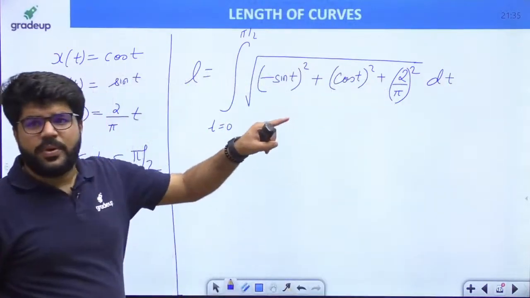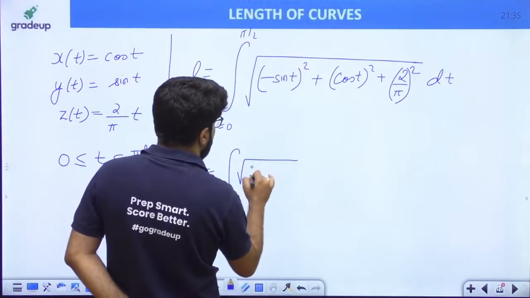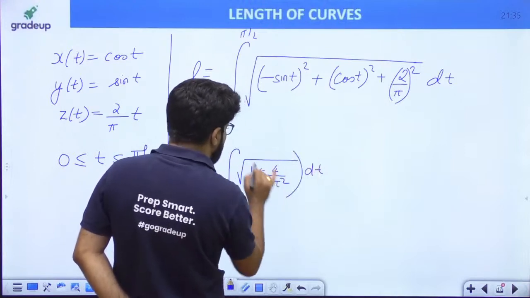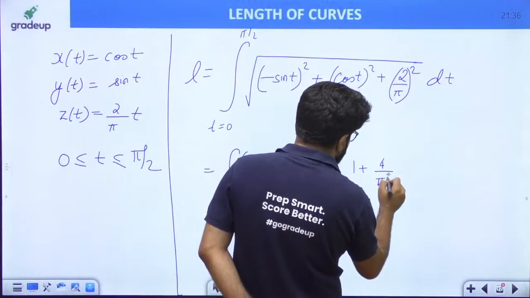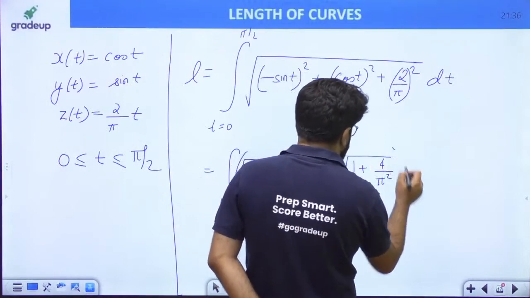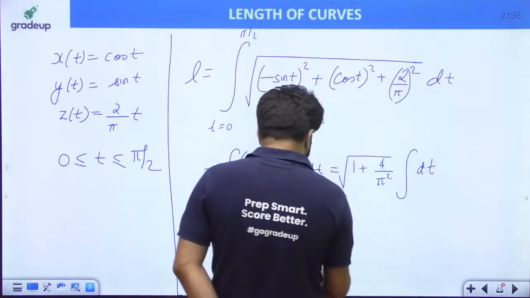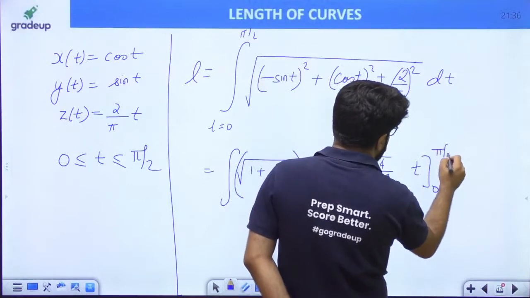Sin square plus cos square is 1. So you get the integral of under root 1 plus 4 upon pi square dt, and that is entirely a constant, so it is outside the integral. You are left with the integral of dt, which is t, lower limit 0, upper limit pi by 2.